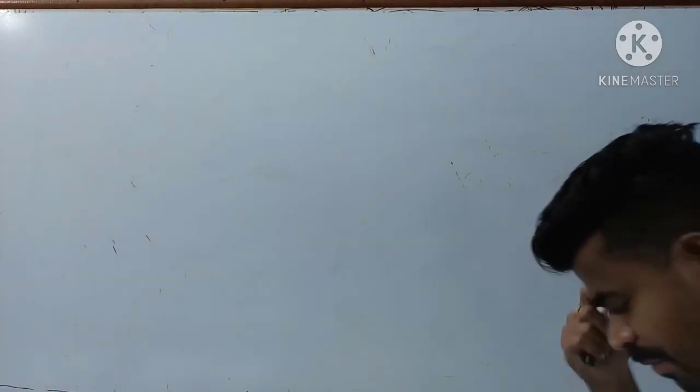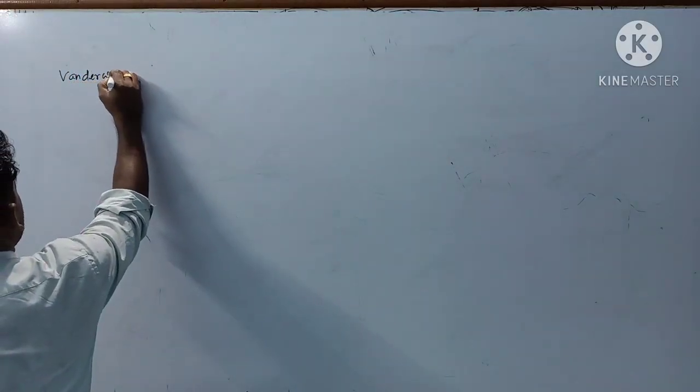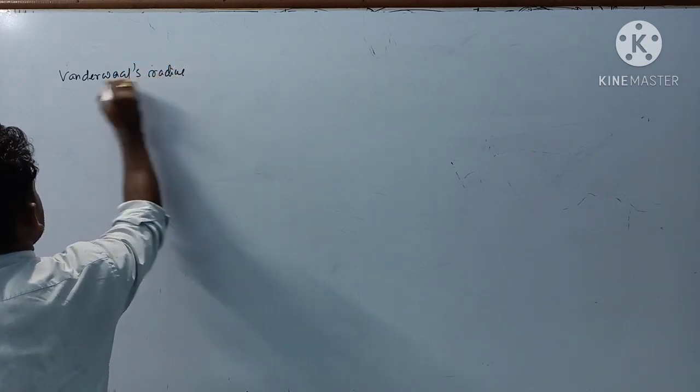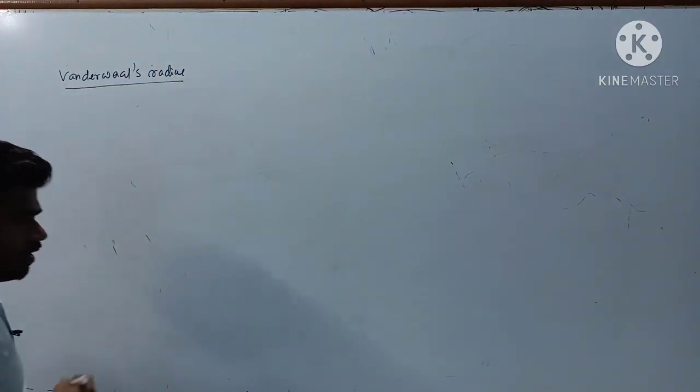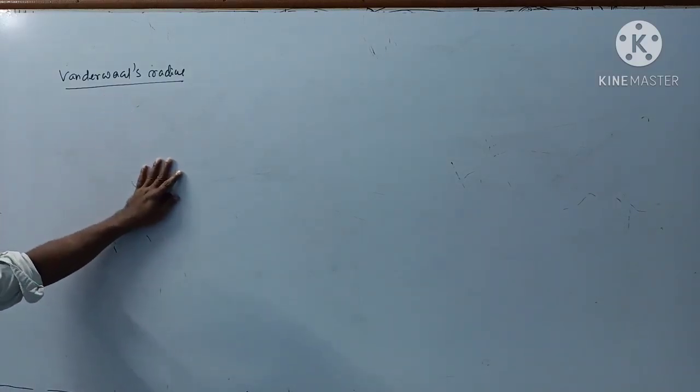Next, the second type of radius, that is called van der Waals radius. Always this word van der Waals corresponds to molecules.